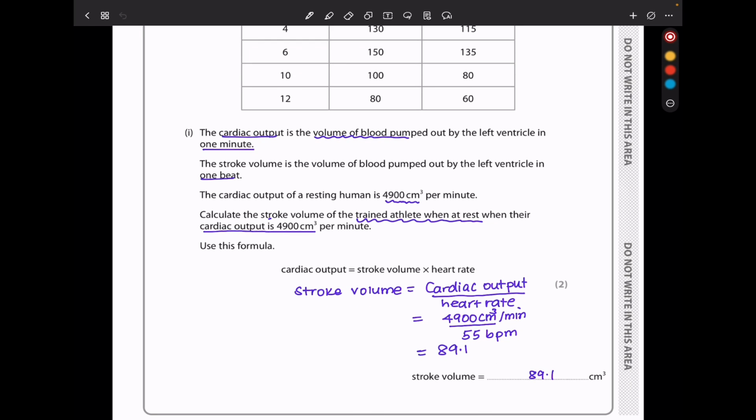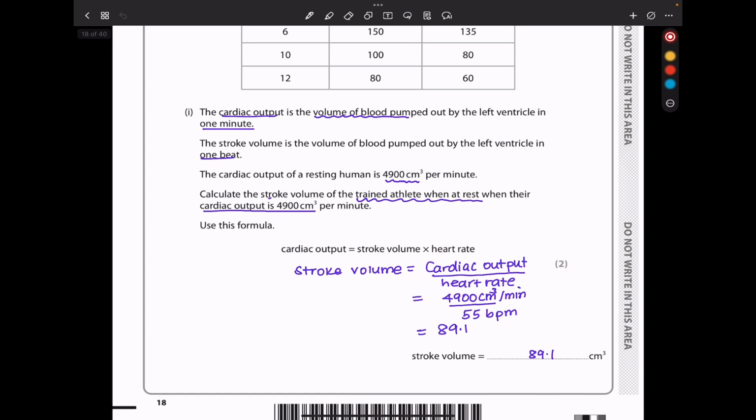The cardiac output of the resting human is 4,900 centimeters cubed per minute. They want you to calculate the stroke volume of the trained athlete when at rest, when their cardiac output is 4,900 centimeters cubed per minute. They want you to use this formula. Cardiac output is equal to stroke volume times heart rate. So in order to calculate stroke volume, I have to make this the subject.